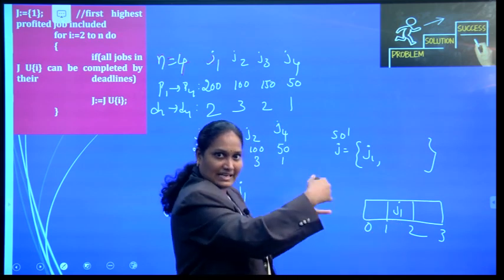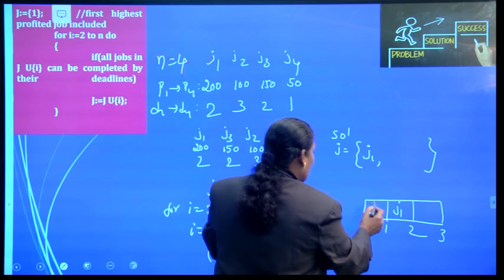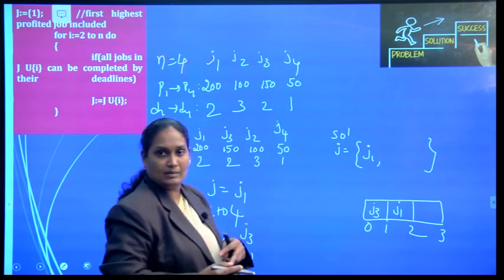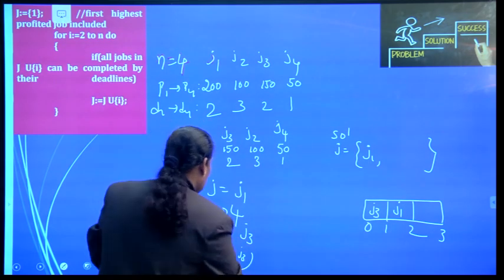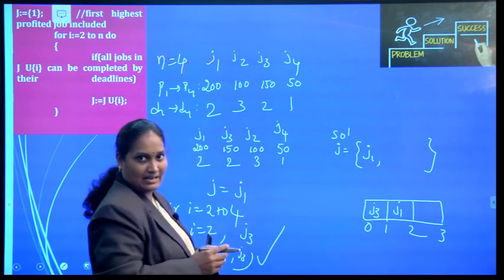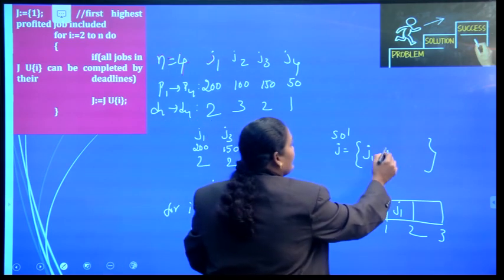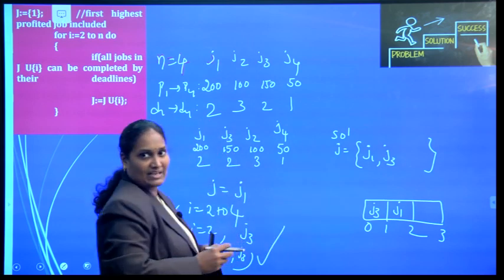Within that 2 hours I can perform J3. J3 can be performed here, so these can be completed within their deadlines. So I am going to add J3 into the solution vector.